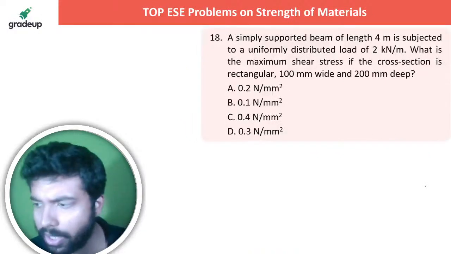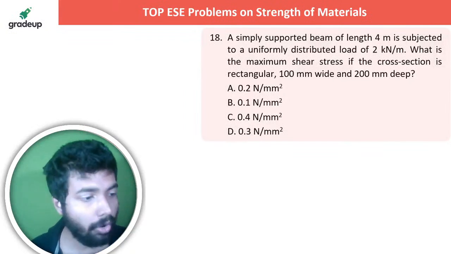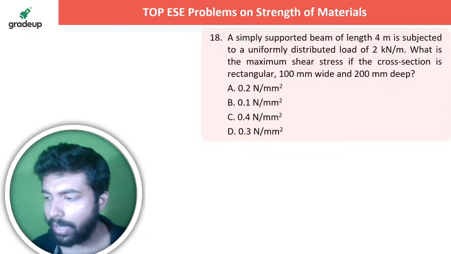Next question is, up on your screen, a simply supported beam of length 4 meter is subjected to a uniformly distributed load of 2 kilonewton per meter. What is the maximum shear stress in the cross section if it is rectangular?